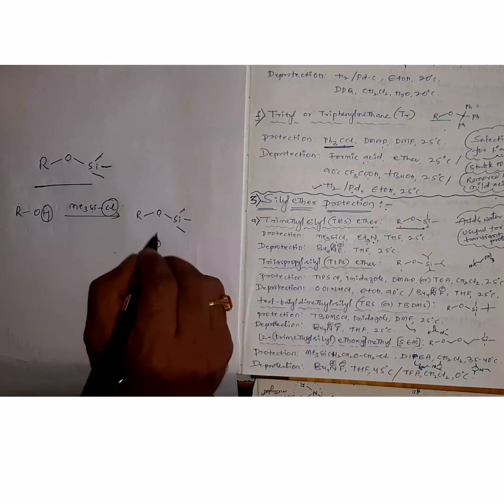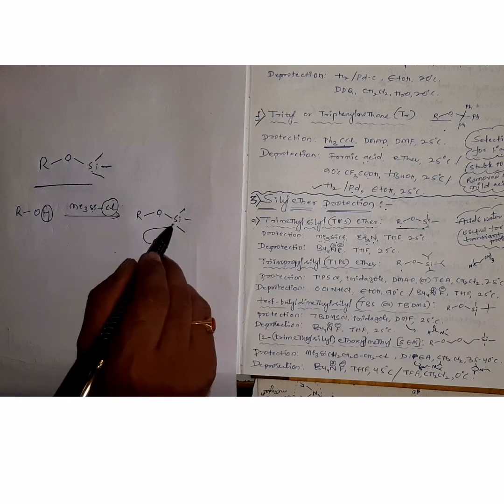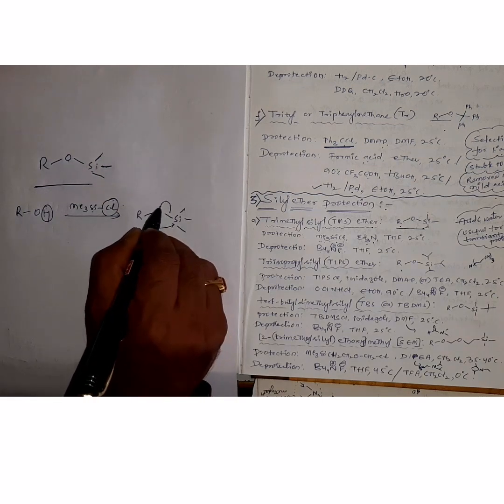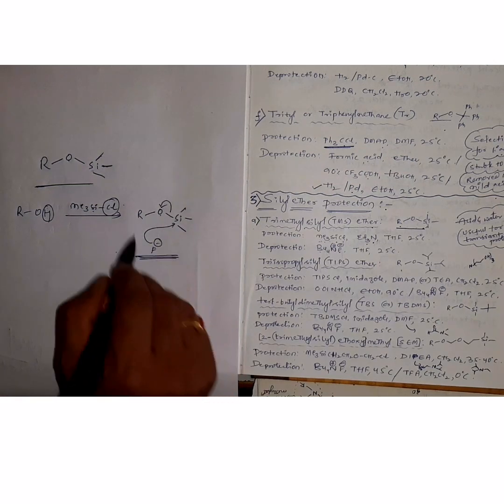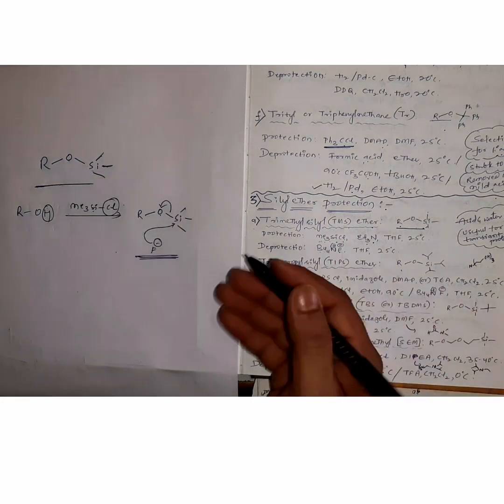Here we are using fluoride donors like tetrabutyl ammonium fluoride. This fluoride ion, being more electronegative than oxygen, can attack the silicon and be accommodated in the empty d orbital present on the silicon. Then this bond gets weakened. This is the mechanism behind the cleavage of the oxygen-silicon bond, whereby we get the alkoxide and then alcohols again.